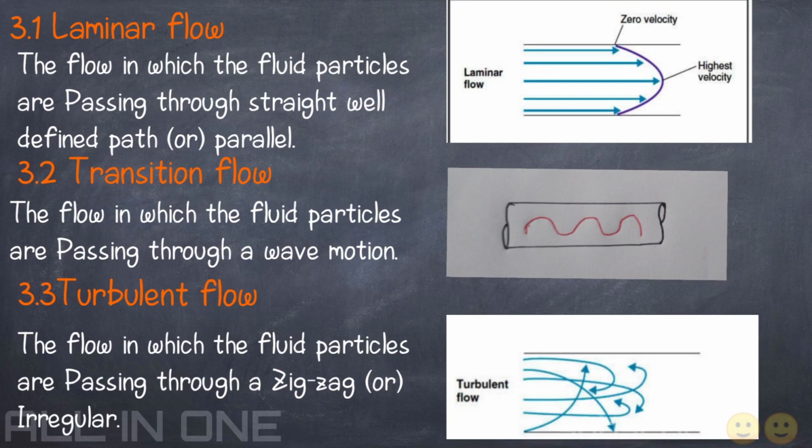Laminar flow. The flow in which the fluid particles are passing through a straight, well-defined, parallel path. Transition flow. The flow in which the fluid particles are passing through a wave motion. Turbulent flow. The flow in which the fluid particles are passing through a zigzag or irregular path.